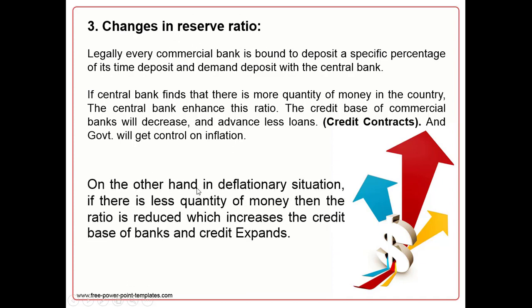On the other hand, if it's a deflationary situation in the country, if there is less quantity of money, then the ratio will be reduced. By reducing this ratio, the commercial bank credit base will expand and they will give more loans. Ultimately, deflation will be controlled.